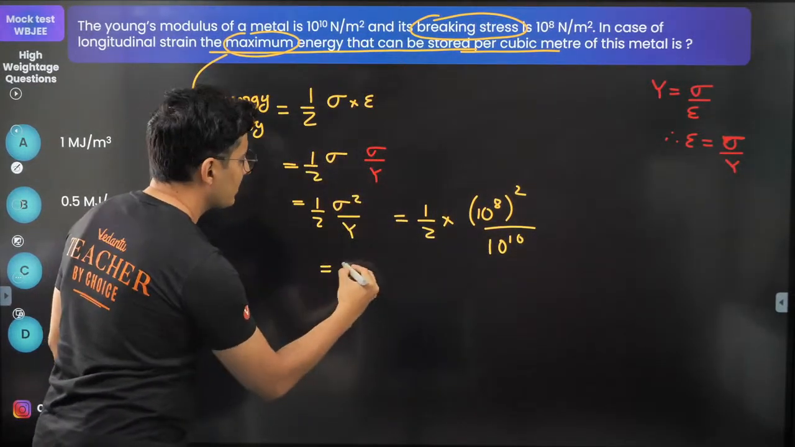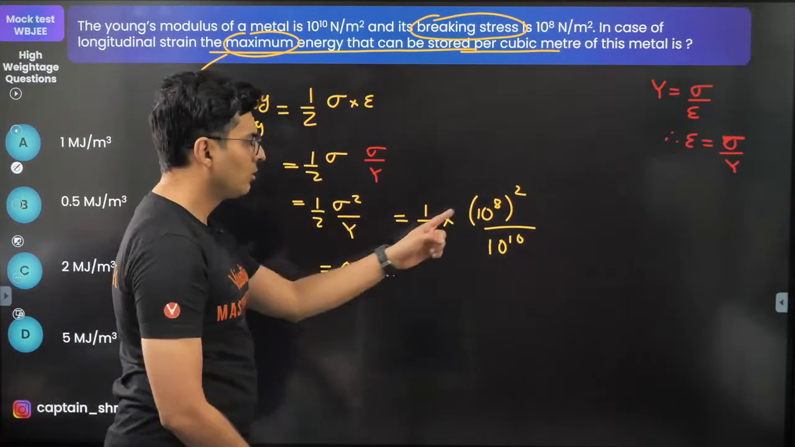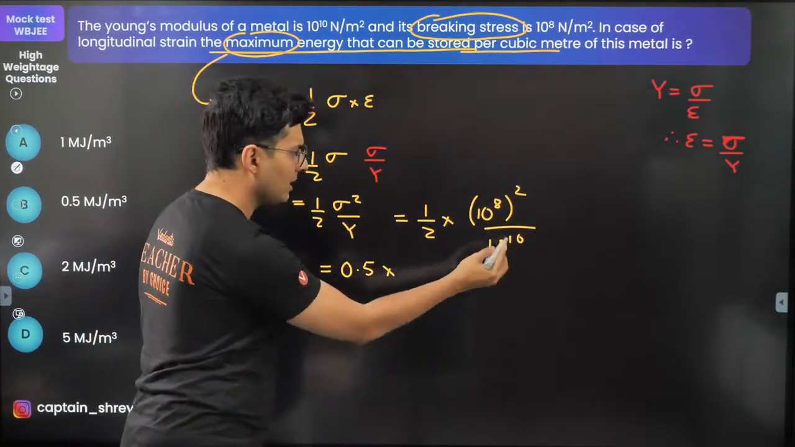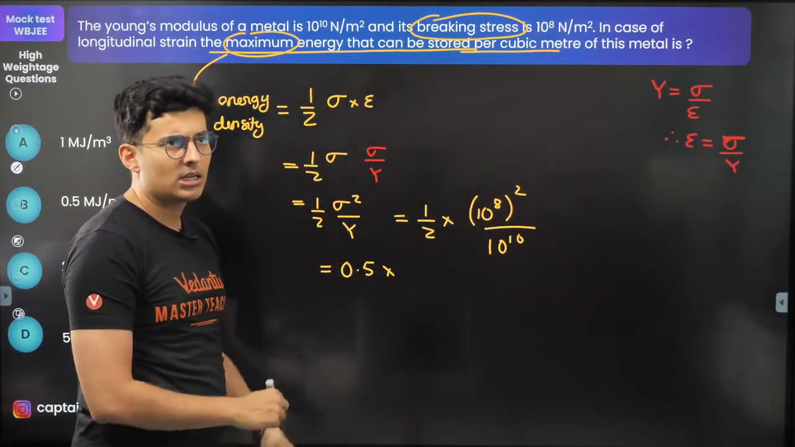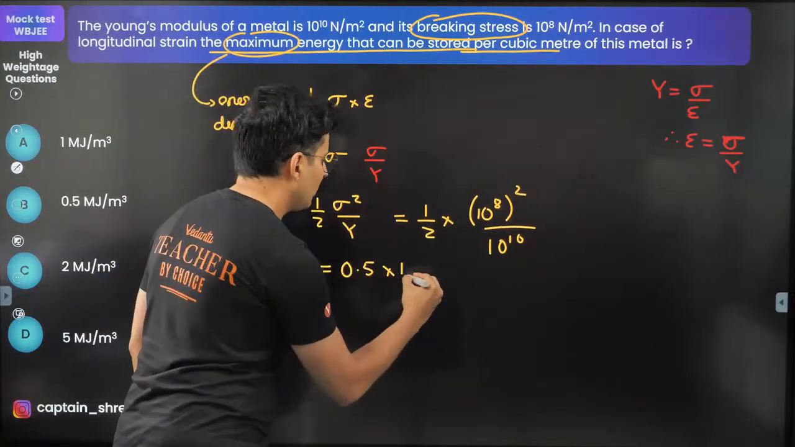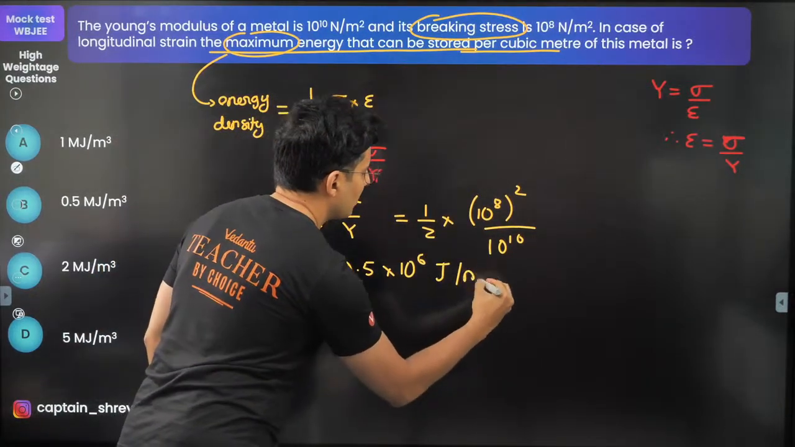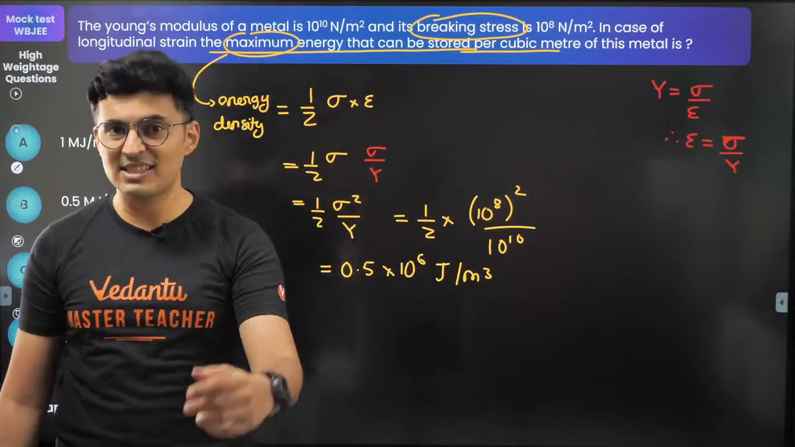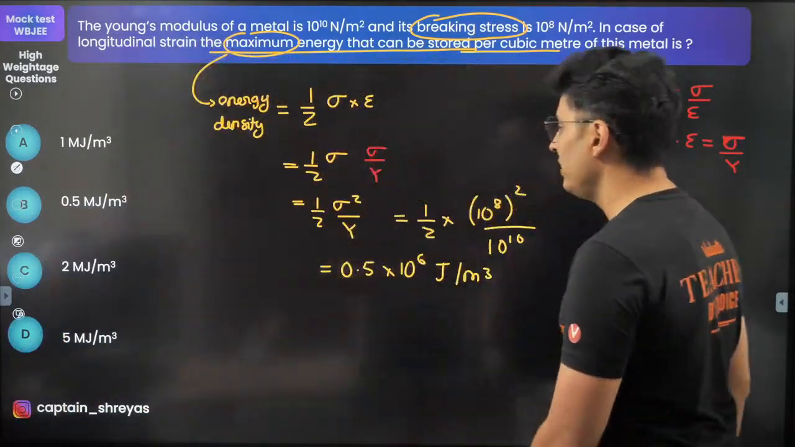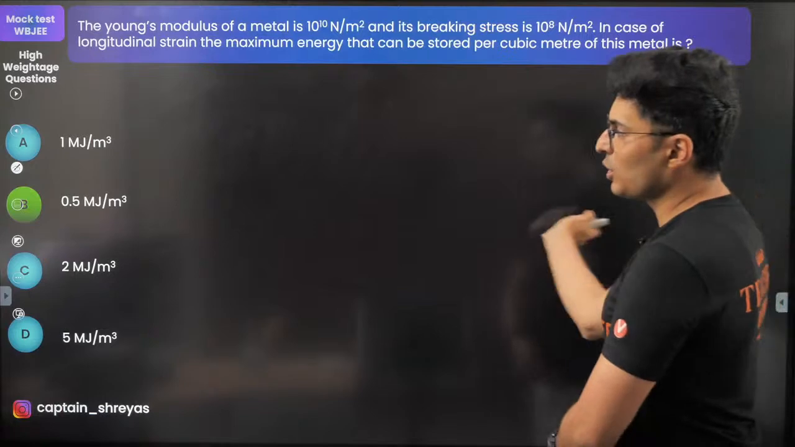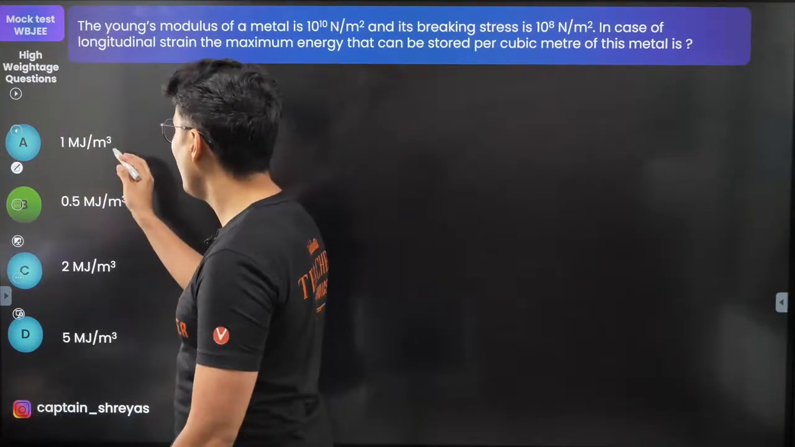So this will become half, which is nothing but 0.5, times 10 to the power 8 squared, 10 to the power 16, divided by 10 to the power 10. 16 minus 10 is 6. So into 10 to the power 6 joules per meter cube. 10 to the power 6 is mega. So I have 0.5 megajoules per meter cube, which is option B, of course. No, it is not option A.